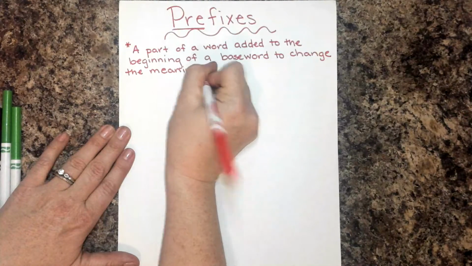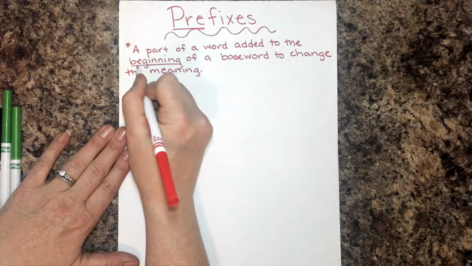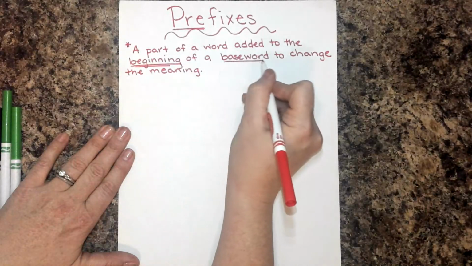So the big part there is to the beginning of a base word.